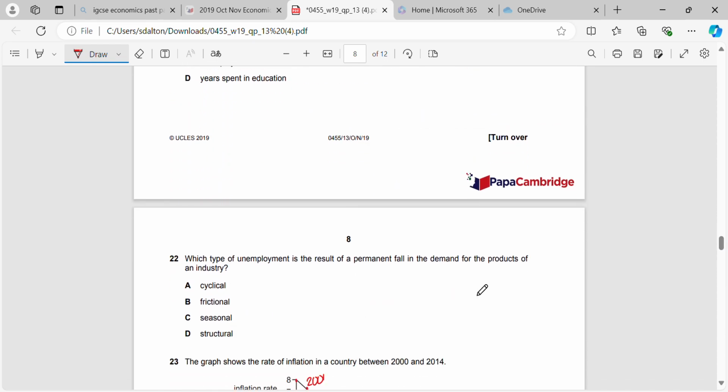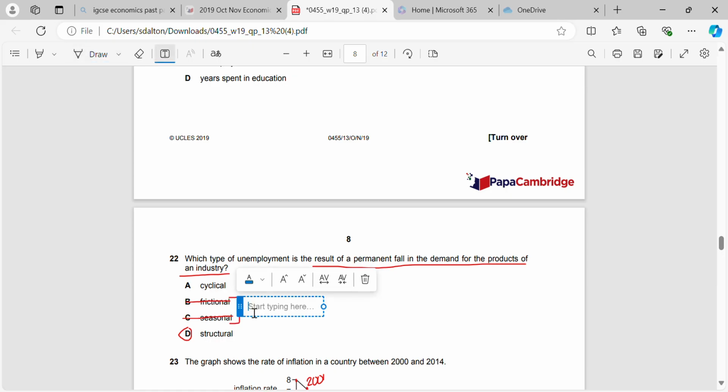Question 22, you need to read this question carefully. What type of unemployment is the result of a permanent fall in the demand for the products of an industry? That would be structural unemployment. Okay, seasonal unemployment, it's not that one. Seasonal unemployment is a type of frictional unemployment, and that type is a short-term type of unemployment